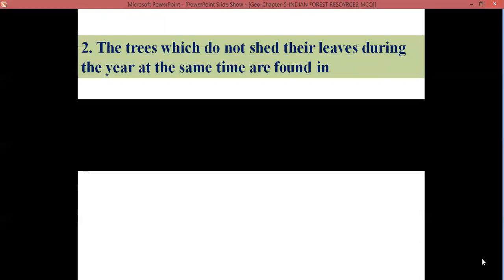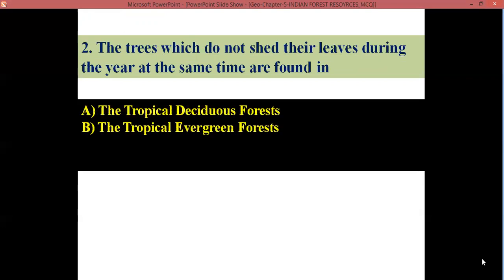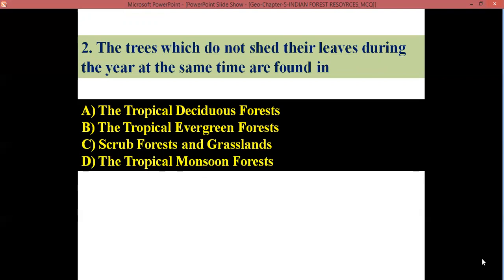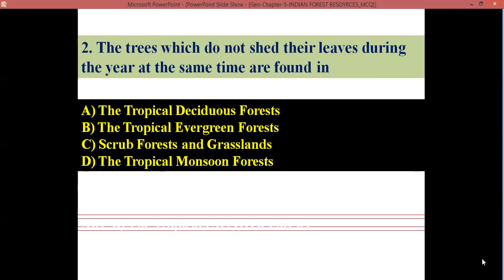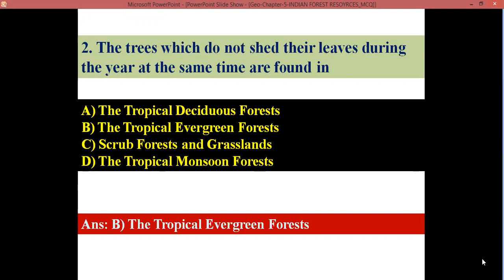The trees which do not shed their leaves during the year are found in A. The tropical deciduous forest. B. The tropical evergreen forest. C. Scrub forest and grassland. D. The tropical monsoon forest. Yes, children, you're correct. The correct answer is the tropical evergreen forest. So the trees found in this forest do not shed their leaves in a particular period. So therefore only this forest always looks green. That's why it is called a tropical evergreen forest.